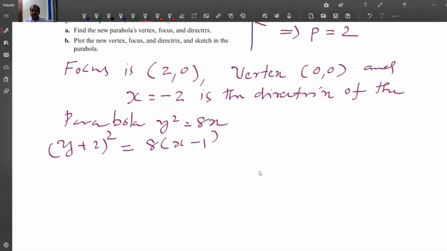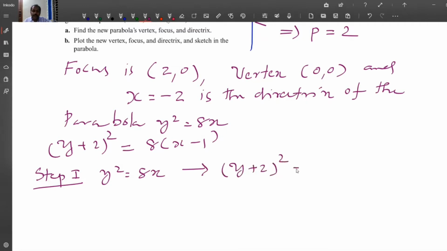From these two equations you can see that this is shifted 2 units along the y-axis and 1 unit along the x-axis. Step 1: y square is equal to 8x is transformed to (y plus 2) the whole square is equal to 8x.